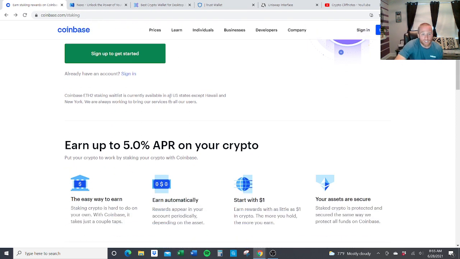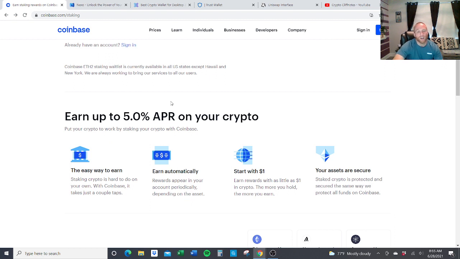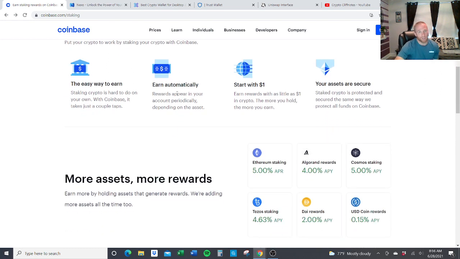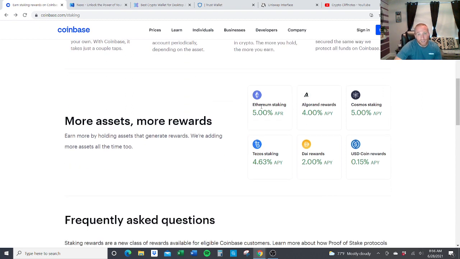Coinbase is another one. These are safer exchanges. They're based in the U.S. So with staking, like I said, you're not going to necessarily receive as much percentage or return, but there's a little bit more security. So it's a little bit of a trade-off. That would be up to you. But here's another thing.